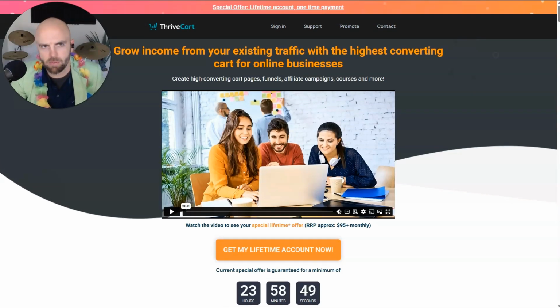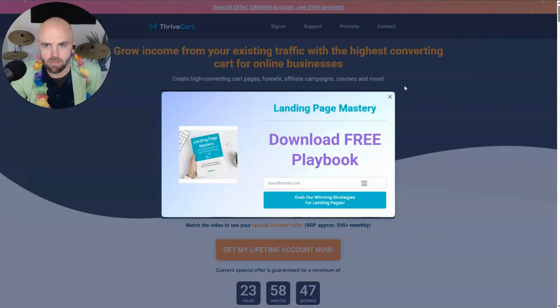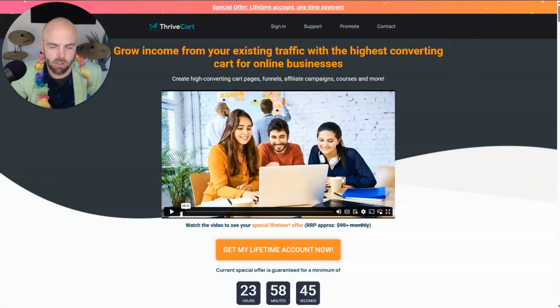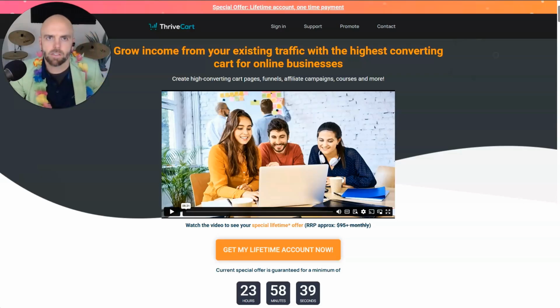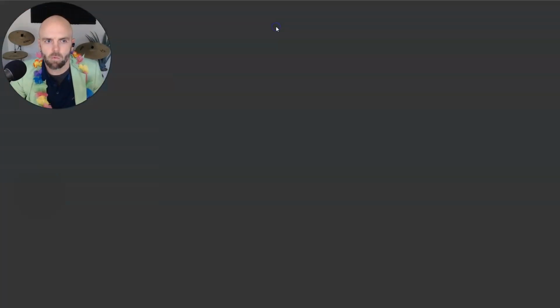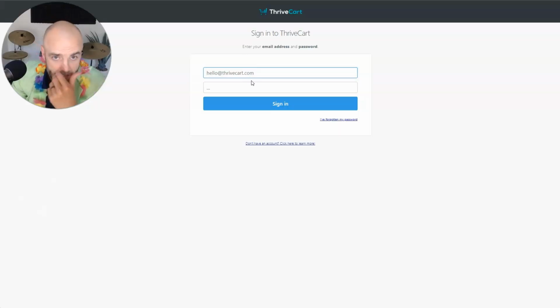Now, why would I want to do that with this technology of today, of 2025, where I could just create a landing page right in here? Why would I want to do that? Well, there's a few reasons. One of those reasons is, let me see if I'm able to log in. Okay, I don't have LastPass, so I can't log in here.